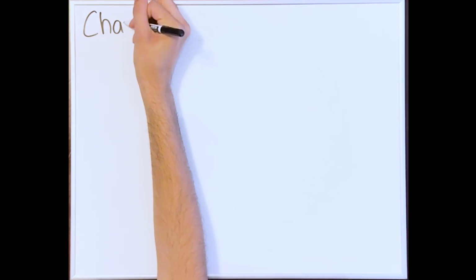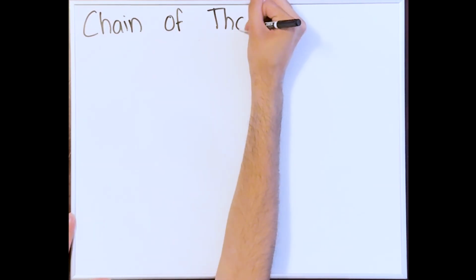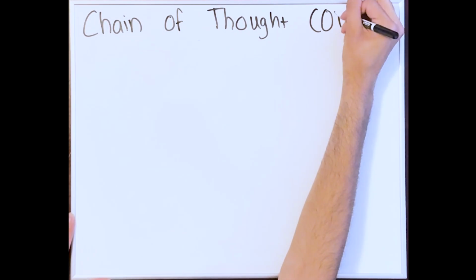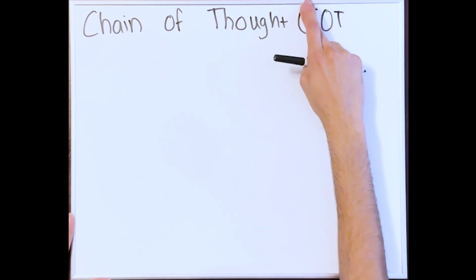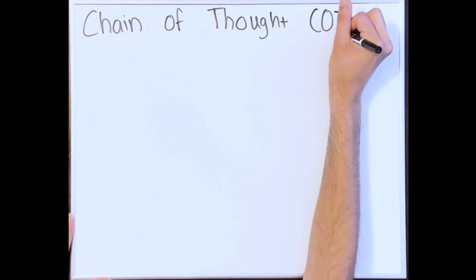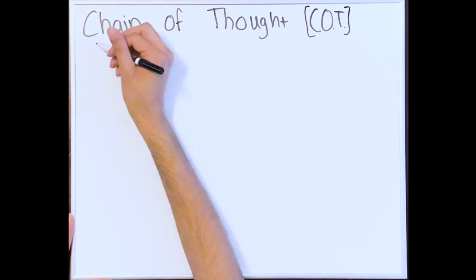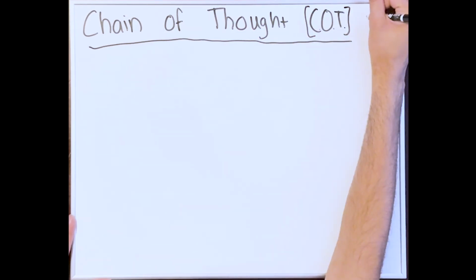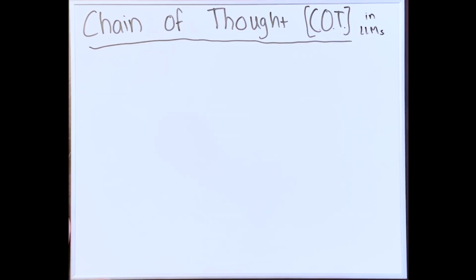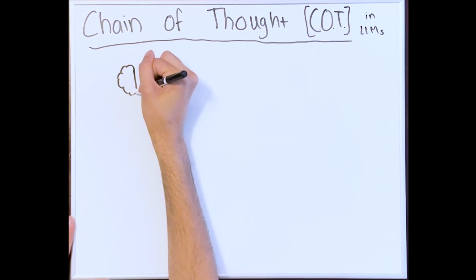Hello. Today I'm going to be talking a bit about chain of thought. A while ago, it was a hot topic in the AI space, and now people have kind of moved past it, but it's very foundational, and anyone who has a deep interest in AI needs an understanding of this. So, what is chain of thought?